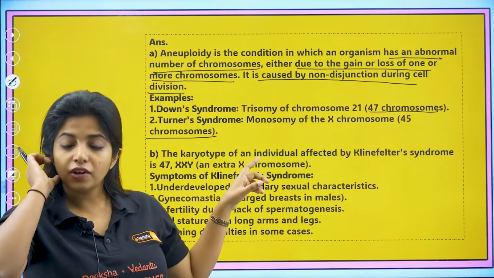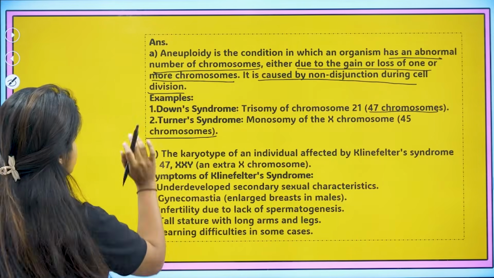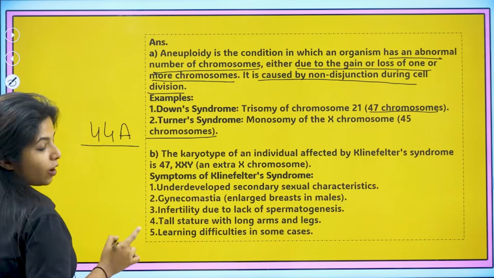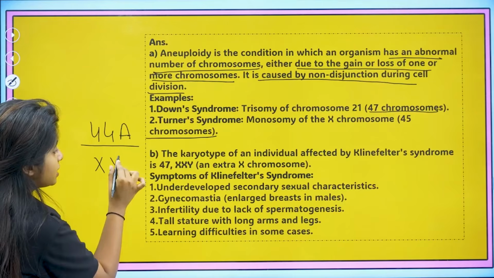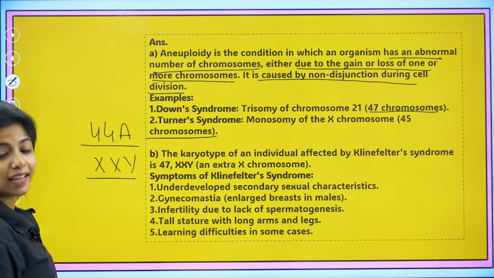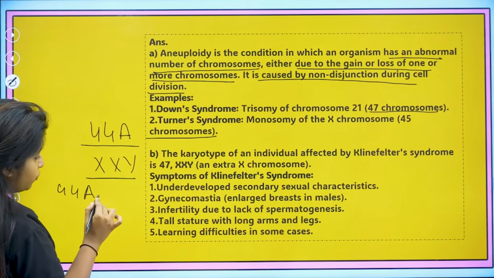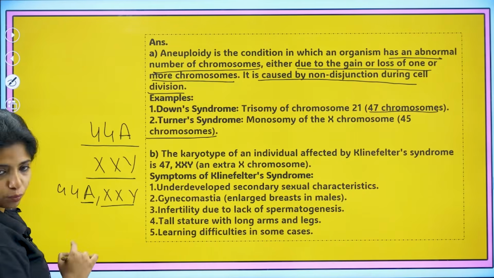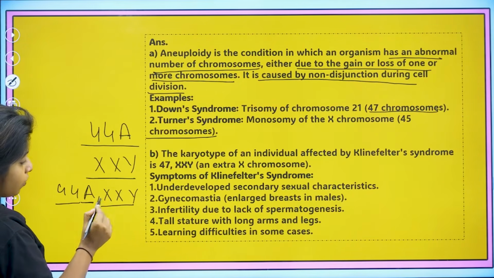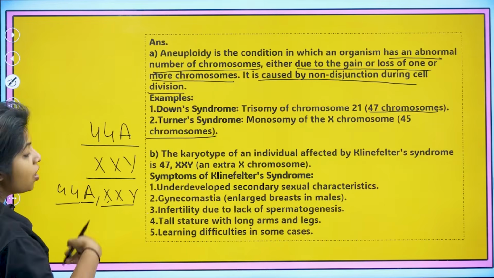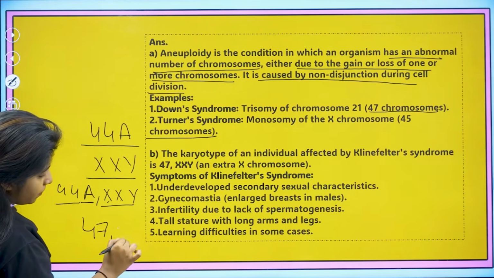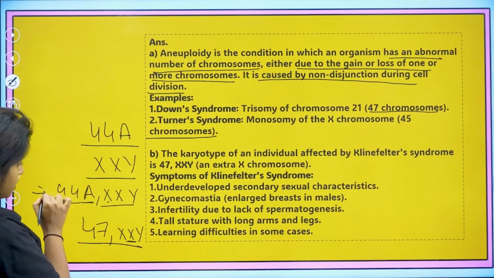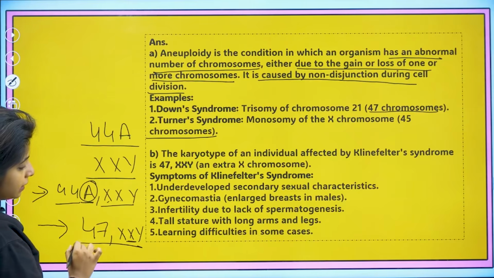Now the karyotype of an affected individual of Klinefelter syndrome. My dear children, you tell me, how many autosomes will be there in Klinefelter's? 44 of them. It's safe. Now we talk about the sex chromosome. It is XXY condition. It is what? XXY. So I can write it like this, 44A, that means I am denoting the number of autosomes and then I am telling about the sex chromosome. One is extra. So in total 44, 45, 46, 47 chromosomes are there. Or else I can just write like this, 47 XXY. So I get to understand that this is the one that is extra. So I can write like this where I specify autosomes, or I can directly write like this also.